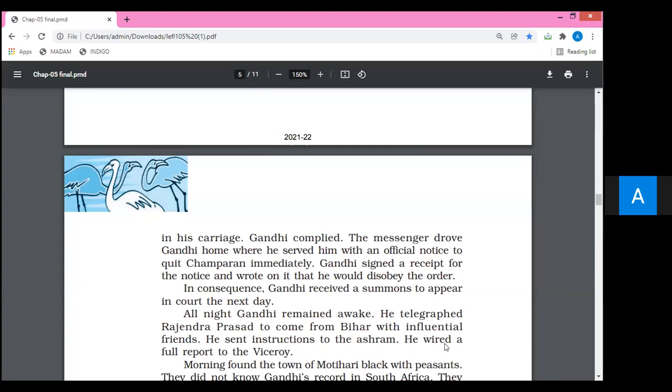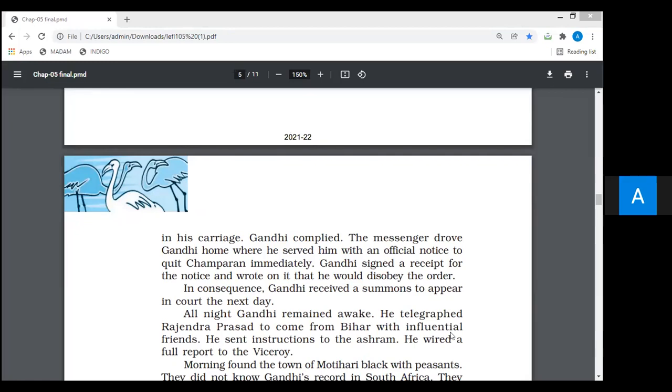That notice was with words highlighting that Mahatma Gandhi must leave the place without any wait, immediately, instantly. Gandhi signed a receipt for the notice and wrote on it that he would disobey the order. So Gandhiji had received that notice and signed the paper, and he had written on the same paper that he would not follow the order.